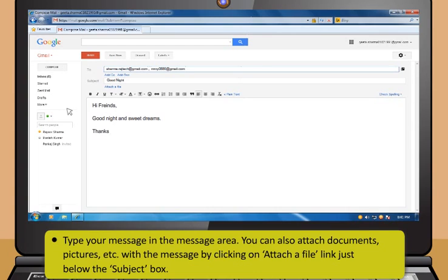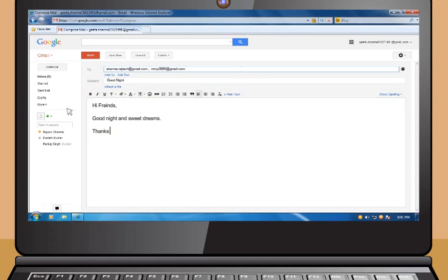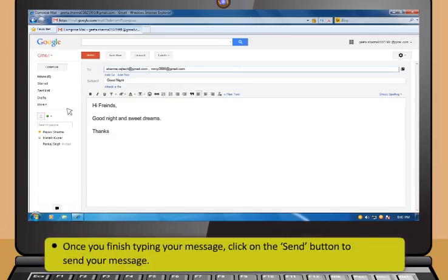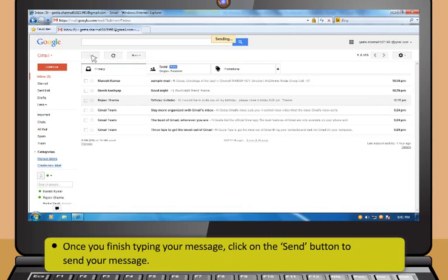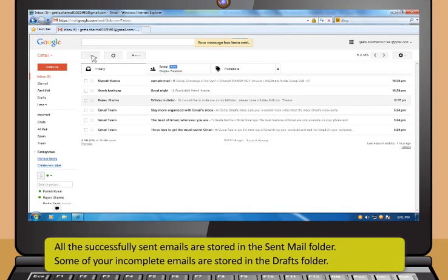You can also attach documents or pictures with the message by clicking on Attach a File link just below the subject box. The formatting buttons just on top of the message area allows you to format your message according to your need. And then click on the Send button to send your message. All the successfully sent emails are stored in the Sent Mail folder. Some of your incomplete emails are stored in the Drafts folder. You can complete these drafts anytime and send it.